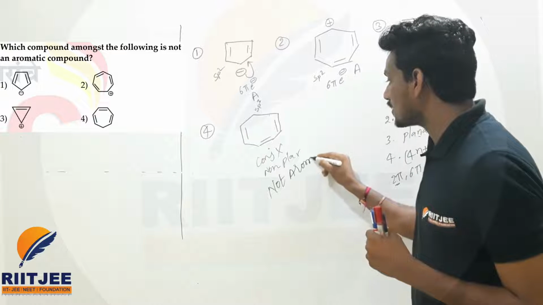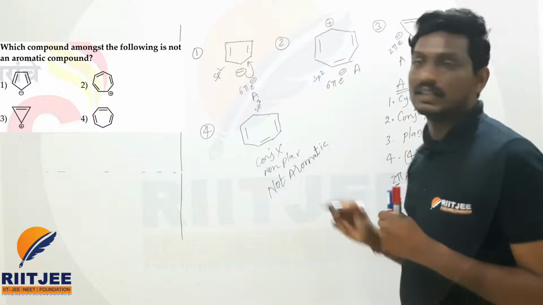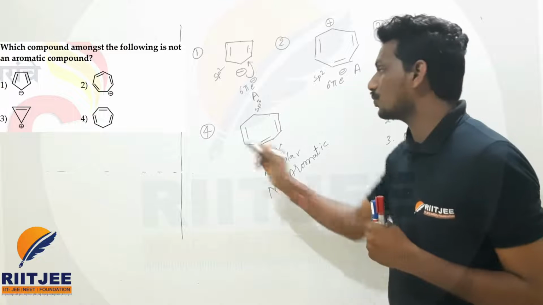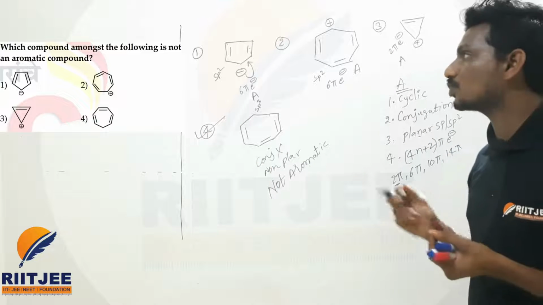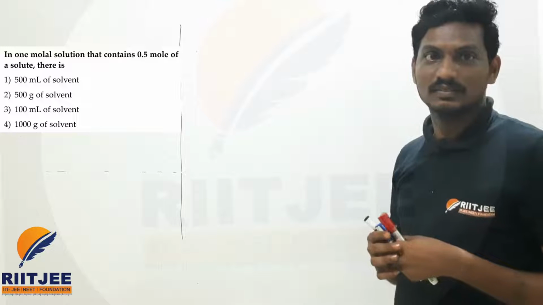So sp3 means it is not following the aromatic condition, so it is not aromatic, beta. The question is also asking which of the following is not aromatic. The right option of the question is the fourth option, beta. So that is this question. Let us move to the next question.